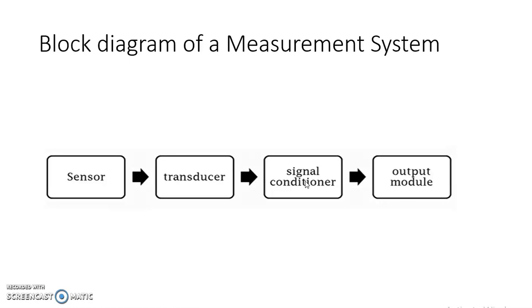So in the signal conditioner, the electrical signal is conditioned. Then after conditioning, the electrical signal in its pure and measurable form is sent to the output module. This output module may be a display or indicating device, a recording device, or a storage device. So we can do any process with the output electrical signal, and that is done by the output module.